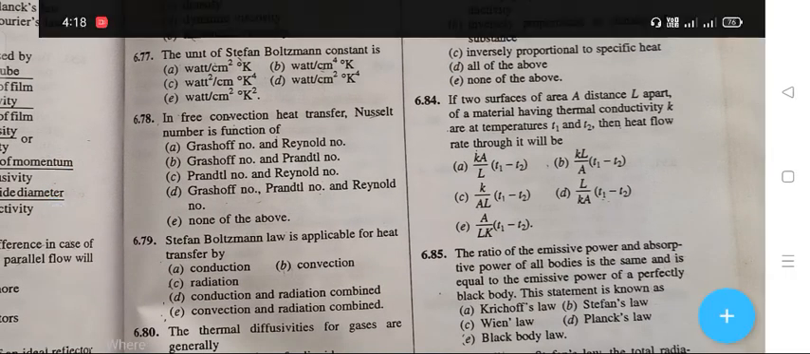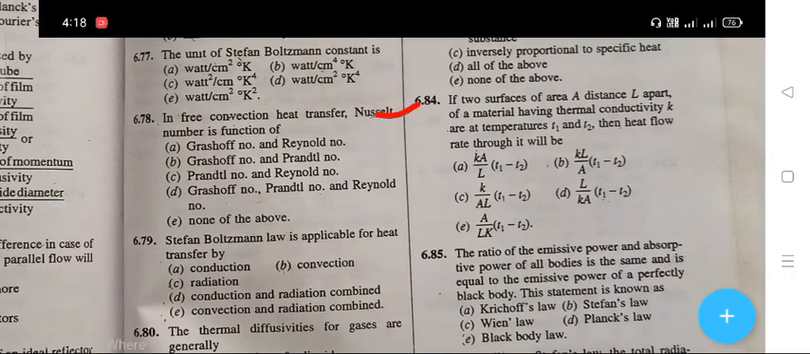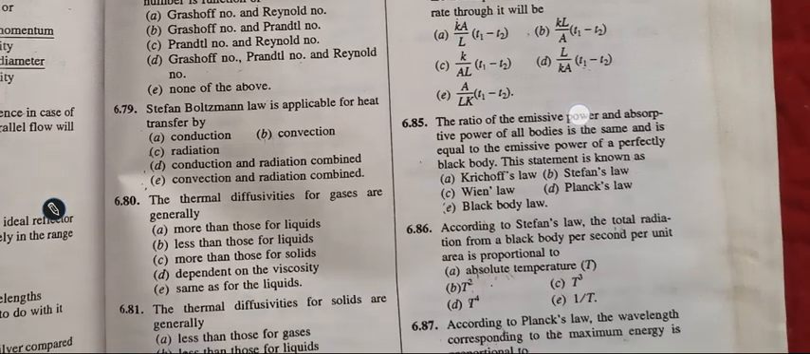The next question is if the two surfaces of area A and distance L apart of a material having thermal conductivity K are at the temperature T1 and T2, then heat rate through it will be. The right answer is A. That is KA upon L into T1 minus T2.